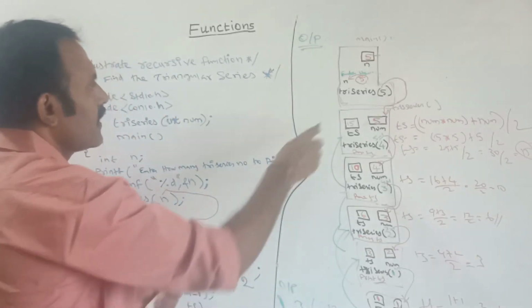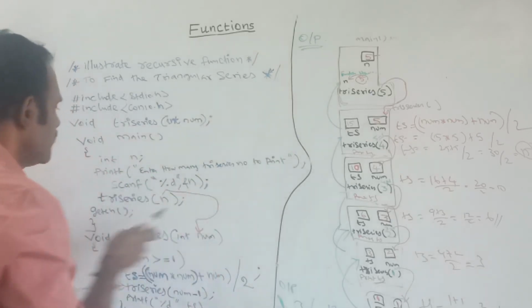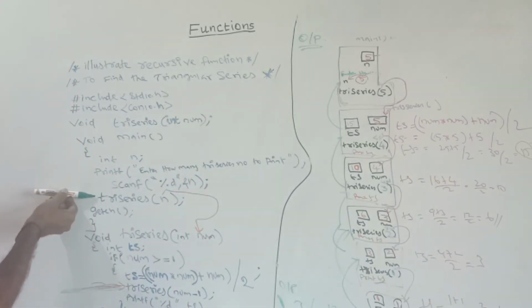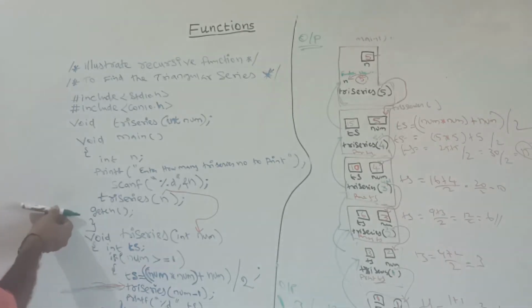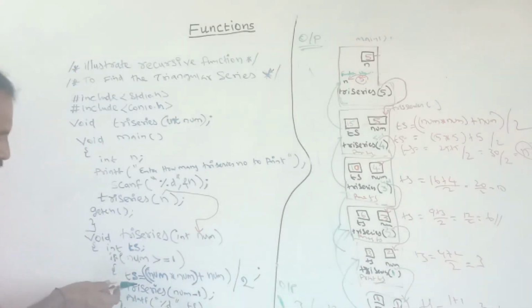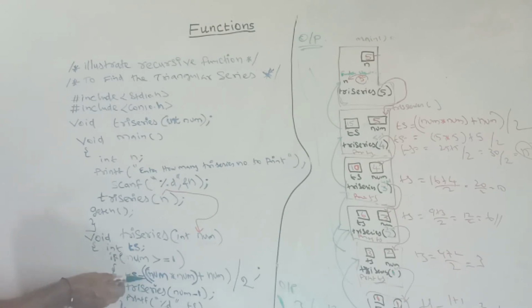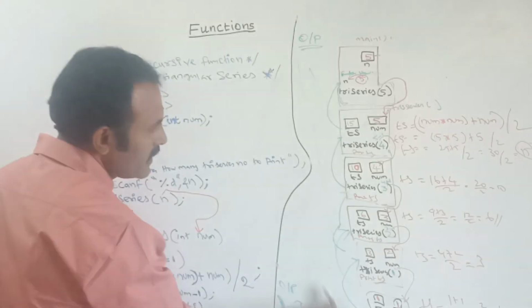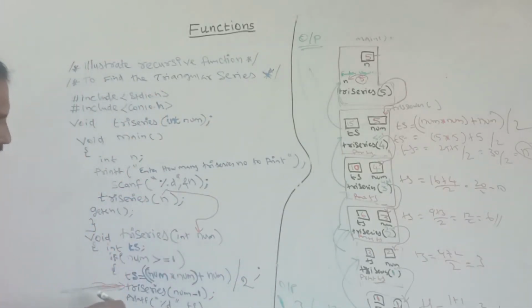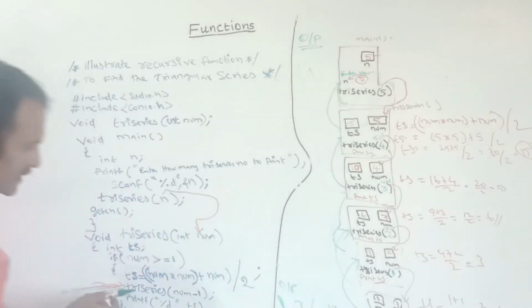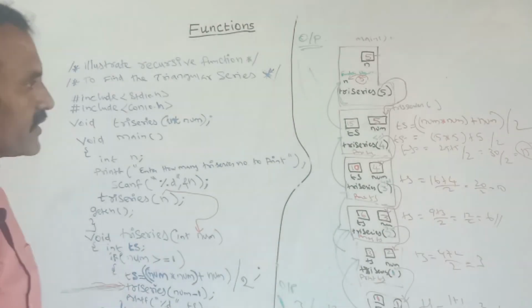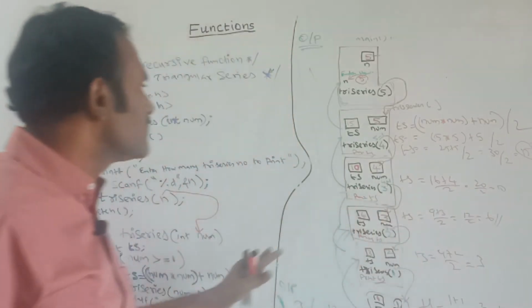Next it will again go back to the main part. From the main part, this is the triangle series. Next getch, and next it will come outside of the main body. See, before the function call, these are all the forward direction. After the function call, these instructions come under the backward direction. Once the condition is false, while it is coming back, the printf statement will be executed. So in this way this recursive function works.